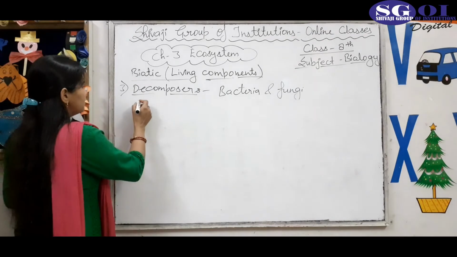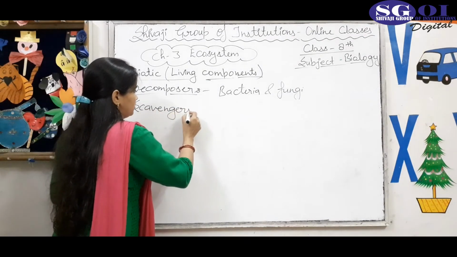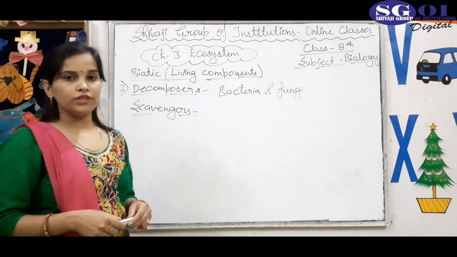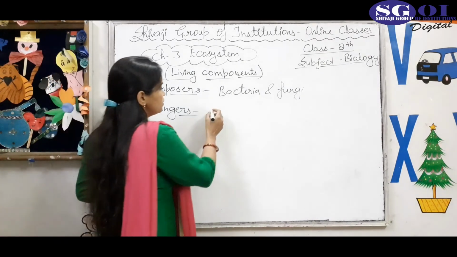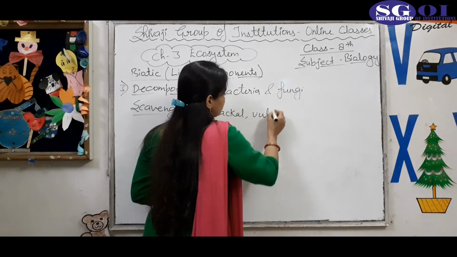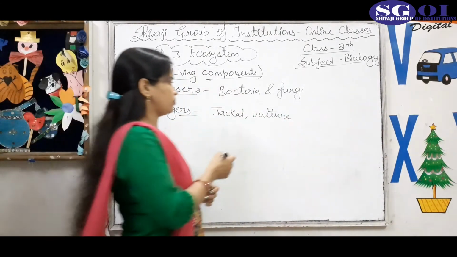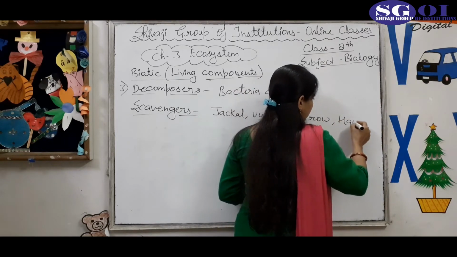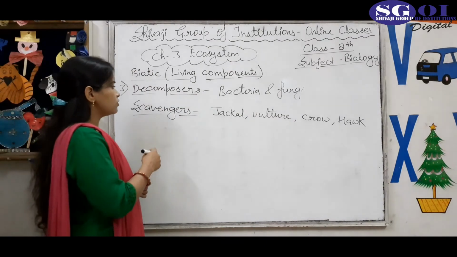And next is the scavengers. Actually, scavengers are the animals who eat the dead bodies of other animals. Okay, so they are called scavengers. For example, jackal, vulture, and crow, hawk. These are called scavengers because they feed on the dead bodies of other animals.